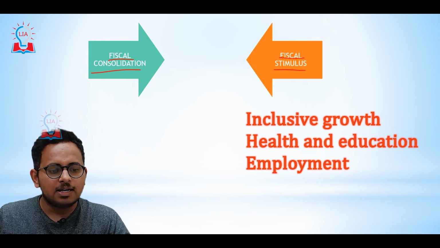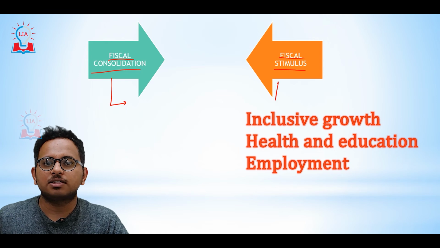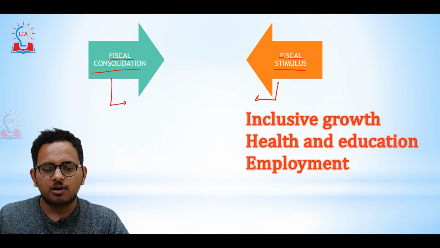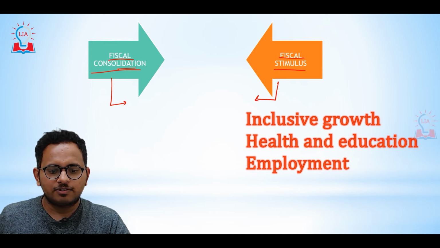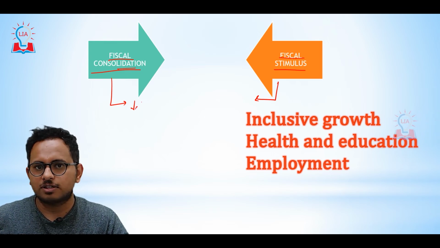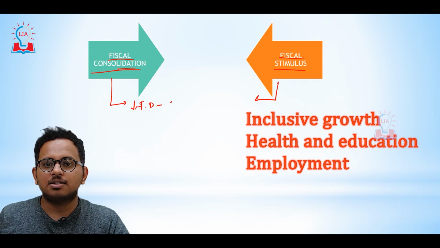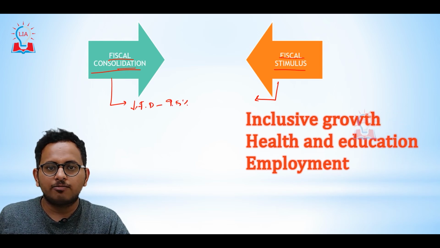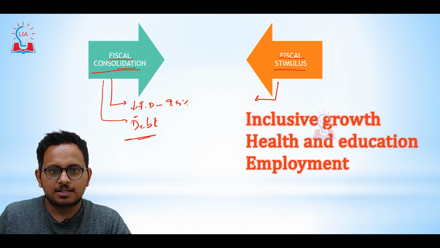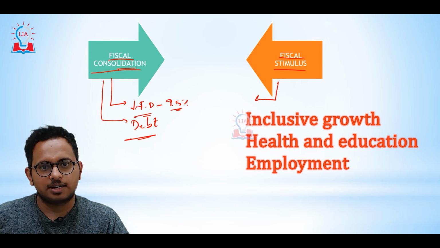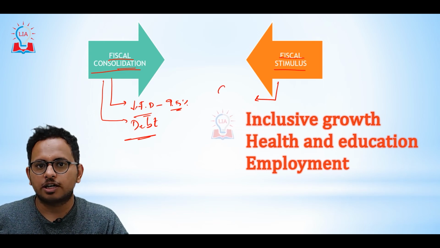So the government is in a dilemma whether to have fiscal consolidation or to go for fiscal stimulus. What is fiscal consolidation, and how is it different from fiscal stimulus? Fiscal consolidation is a process where the government aims to reduce its fiscal deficit, that is at 9.5% as of now, and also its debt. If the government aims to reduce its fiscal deficit and its debt, we call it fiscal consolidation measures.